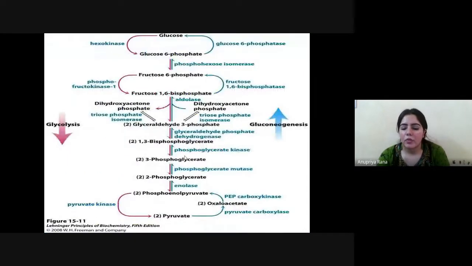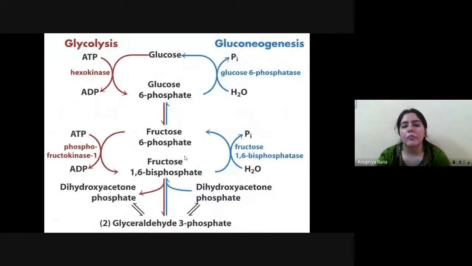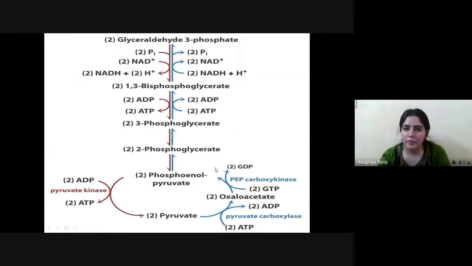So this has already been discussed. These are the phases which I told you: conversion of fructose 1,6 bisphosphate to fructose 6 phosphate, then from fructose 6 phosphate to glucose 6 phosphate, and finally glucose 6 phosphate to glucose. This is the major key process of gluconeogenesis.